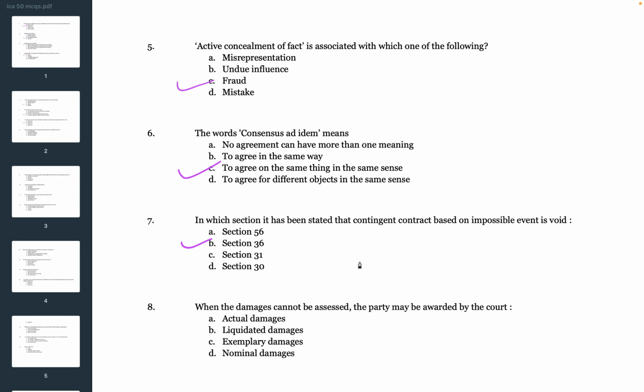Next question. When the damages cannot be assessed, the party may be awarded by the court. A. Actual damages, B. Liquidated damages, C. Exemplary damages, D. Nominal damages. So the correct answer is exemplary damages.